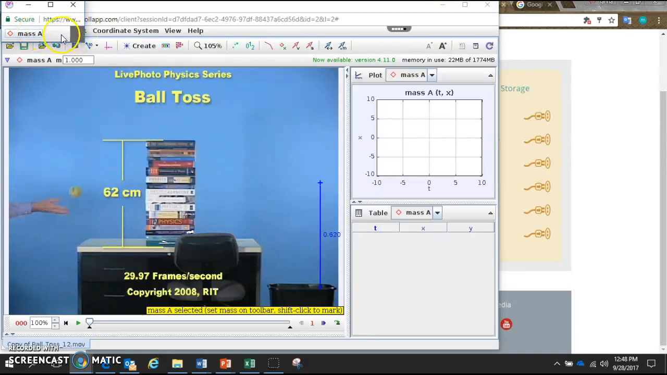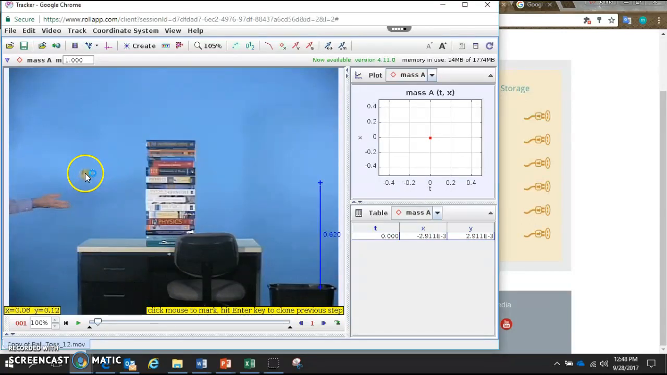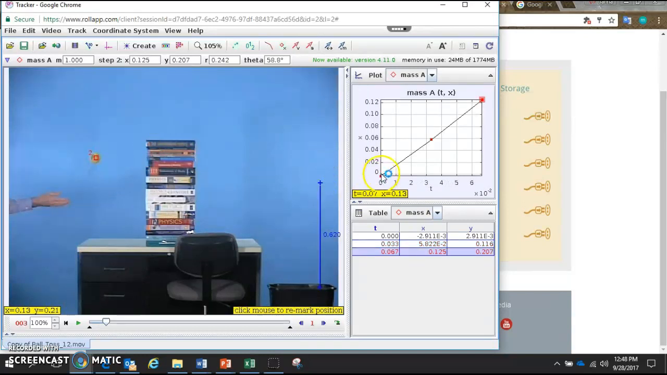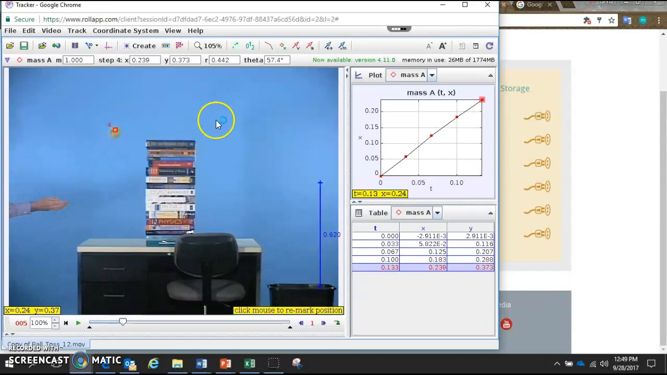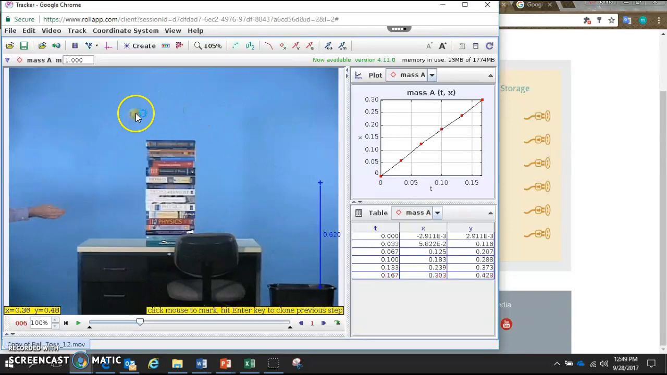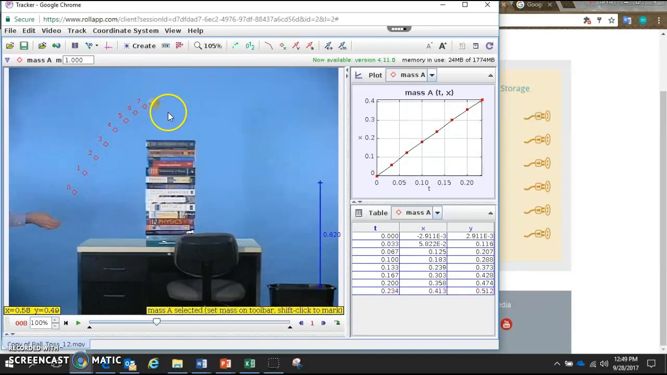Okay. With this selected, I'm holding down Shift, and I click. I try to click the center of the ball. Shift, click. Shift, click. And as I do this, you can see this is making a plot of my X position versus time. Shift, click. The frame jumps forward automatically. Shift, click. Try to stay in the center. If you don't, it's not a big deal. Shift, click. Shift, click.